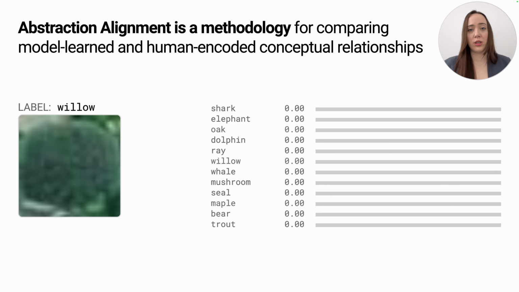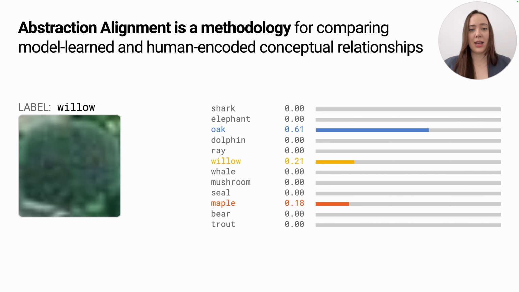This allows our approach to be model agnostic and apply to a range of models, and as we're going to see later, even datasets. But this could just as easily be latent concepts and their activations. For this image of a willow tree, our model assigns 61% confidence to the concept oak, 21% to willow, and 18% to maple. Now, this distribution isn't very decisive, but I bet you were thinking that the model's behavior seems reasonable.